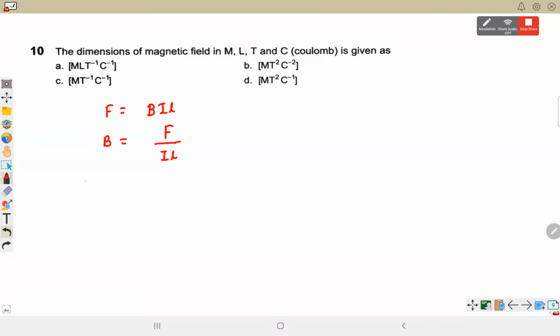But we don't need current here, we need charge here. Current is charge per unit time. So we will replace this I as Q by T, so Ft divided by Q times L. Since this quantity was not current, this quantity was charge, we have to change this into the new set of fundamental quantity which is Q.